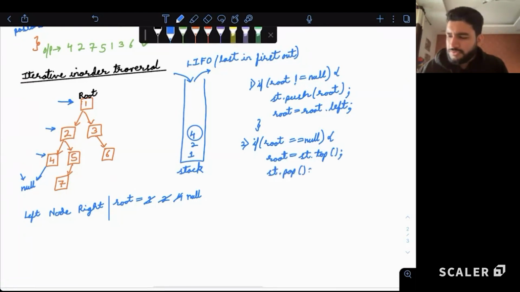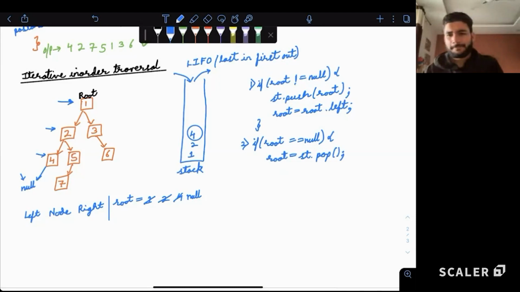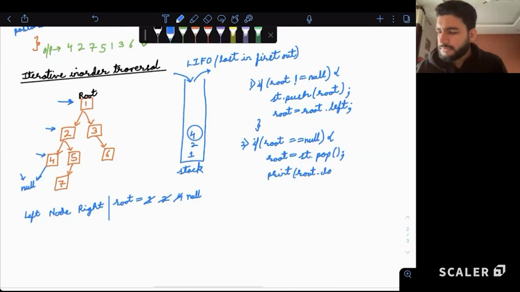We are also removing it. So we are making the root the top element. Or let's directly write pop. We can directly make it pop, so it is also returning its top element. Now we'll just say let's print it. And let's move right.